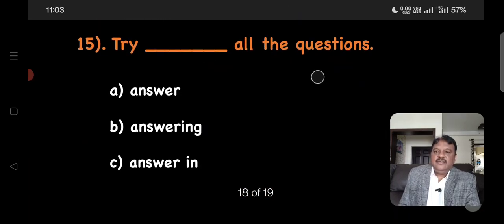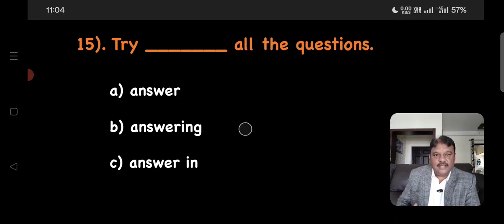Question number 15. Try dash all the questions. Let's see which is the right choice here. Try answer all the questions. No. If there is a preposition to before answer, you can use this as the right option. Try to answer all the questions. But there is no to, so we cannot choose this option. Try answering all the questions. Answering is a gerund, right? So try answering all the questions. This seems to be the good option.